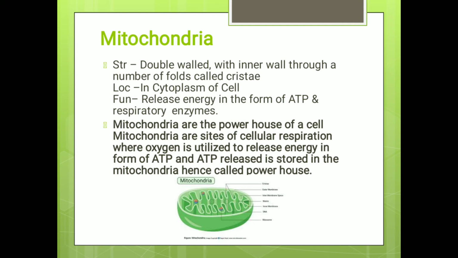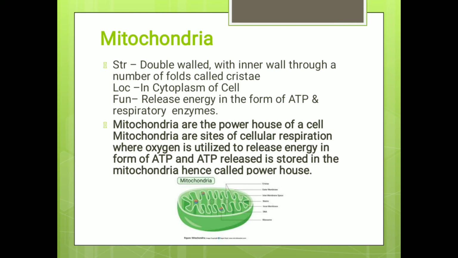Mitochondria are called the powerhouse of the cell because mitochondria are sites of cellular respiration, where oxygen is utilized to release energy in the form of adenosine triphosphate, and the adenosine triphosphate released is stored in the mitochondria. Whenever the plant needs energy, it is burst out, and mitochondria give out adenosine triphosphate.